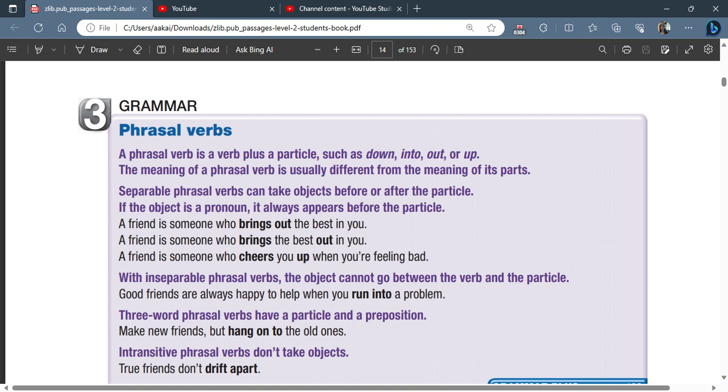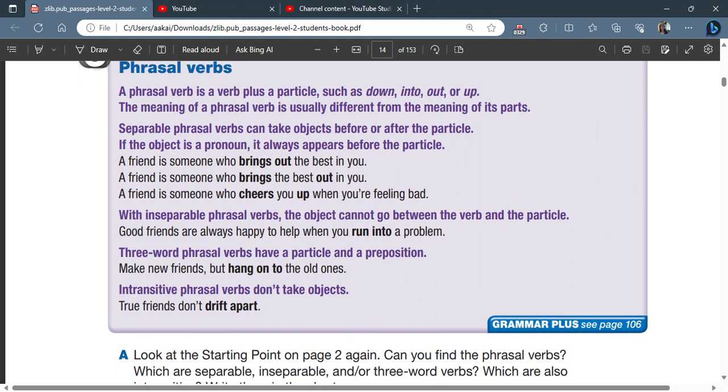The object must come after the phrasal verb. Okay, so for example, run into is one of those types. So here's your sentence. Good friends are always happy to help when you run into a problem. So you cannot say run a problem into. Cannot do that. This is an inseparable phrasal verb.